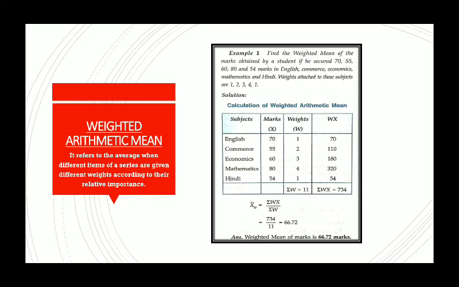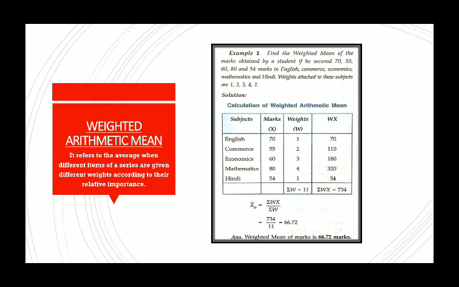Here the last step is substituting the values in the formula: summation wx by summation w, 734 upon 11, 66.72. So the weighted mean marks is 66.72 marks. So this is a simple sum. It's just like a frequency array, just like a discrete series. You can calculate frequency, but here frequency will not be fixed. Weights will be given separately and in the question it will be mentioned that this is weight and this is variable. So you can calculate the weighted average of any variable.